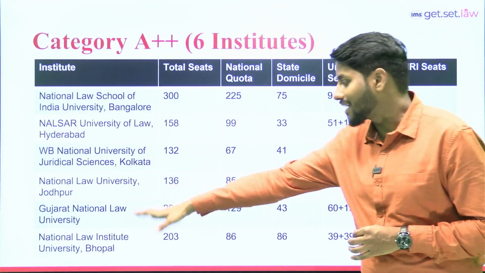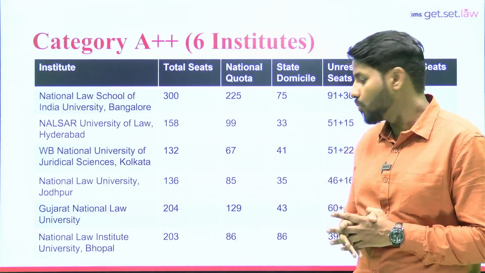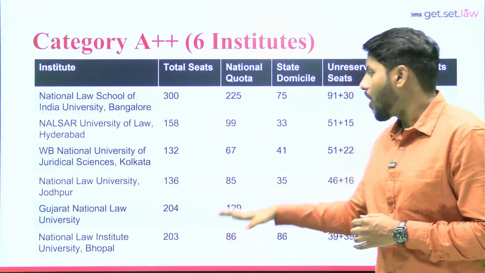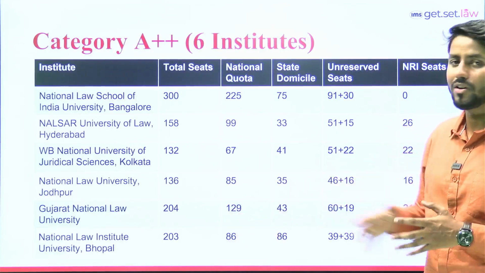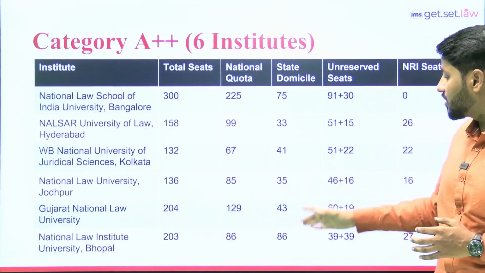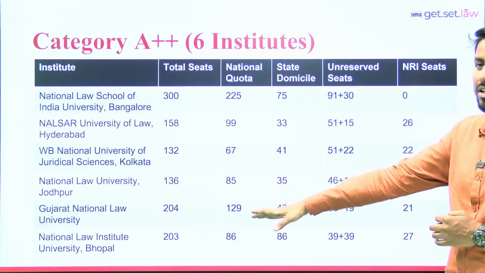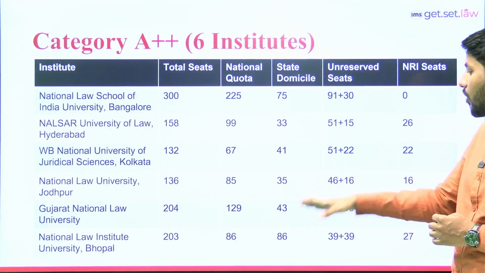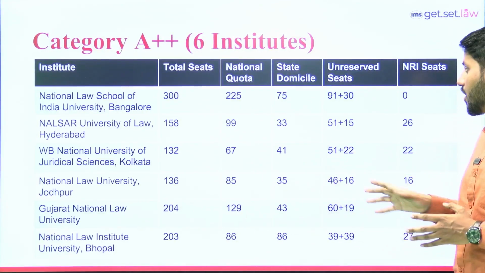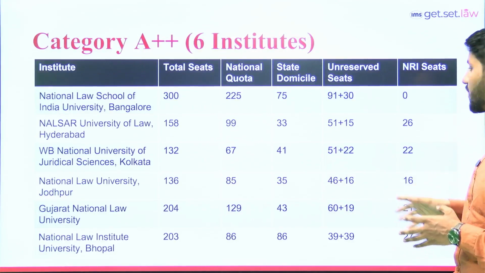Next is National Law Institute University Bhopal, NLIU Bhopal, with 203 seats. Out of 203 seats, 86 seats are for national all India candidates and 86 for state domicile. 39 and 39 both, that is 39 from the 86 national quota and 39 out of the 86 state domicile, are for the unreserved students, and 27 is for NRI students.